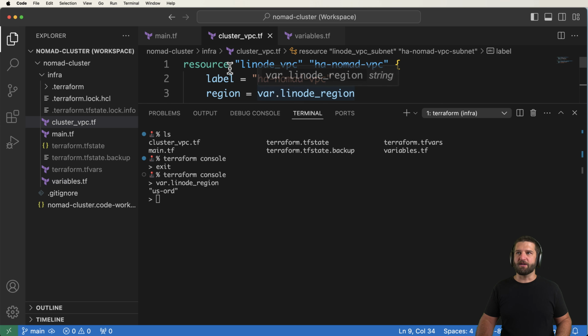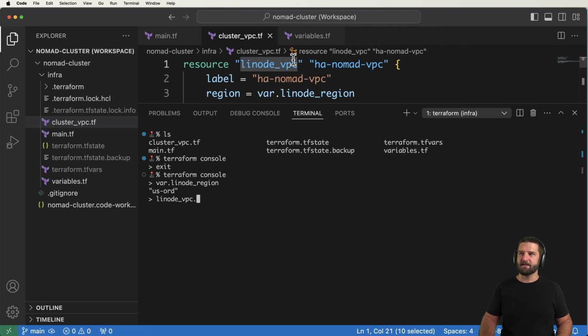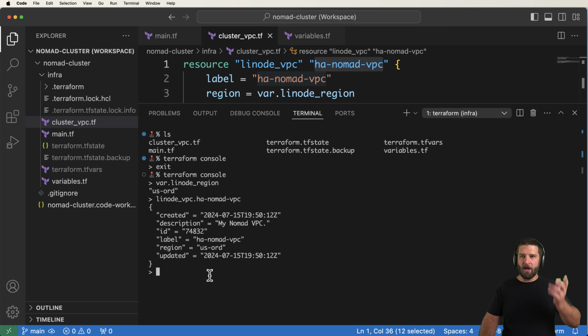Now another thing that we can do is see the VPC itself. Again, grabbing that resource, dot, and then the actual label we gave it in Terraform, dot, and hit enter, we can see all of the things about this. These are all available for us to use. This is a dictionary or an object in other languages, but the idea is we can use dot notation, so I can do dot created, and I can see exactly when it was created.